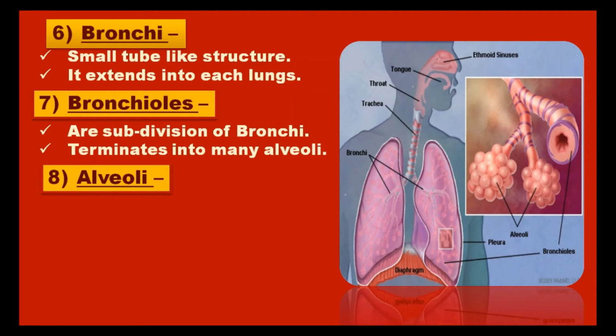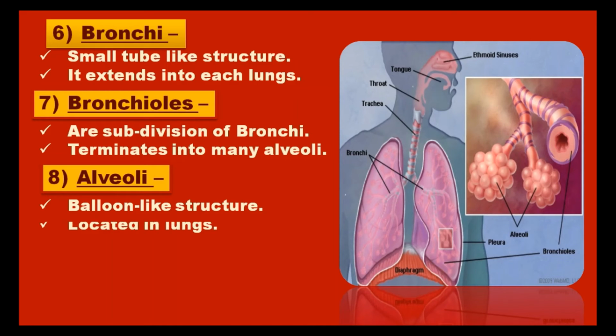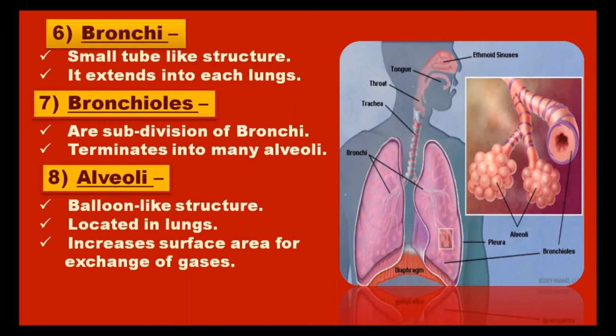Alveoli. These are balloon-like structures located inside the lungs. A large number of alveoli increases the surface area for the exchange of gases. The human alveolar surface, when spread, can cover an area of 80 meters squared. In this picture, you can see the bronchi, bronchioles and alveoli.